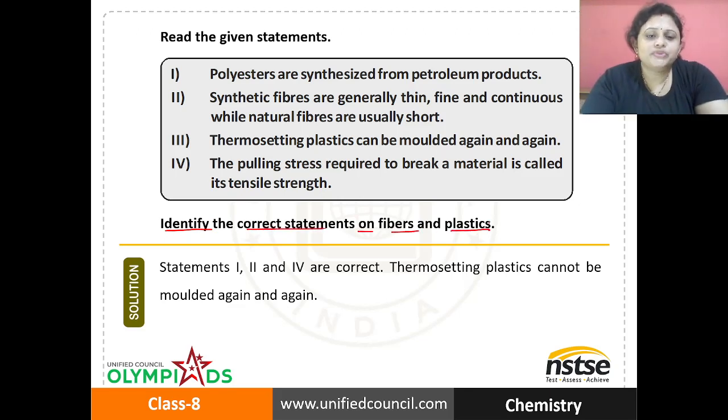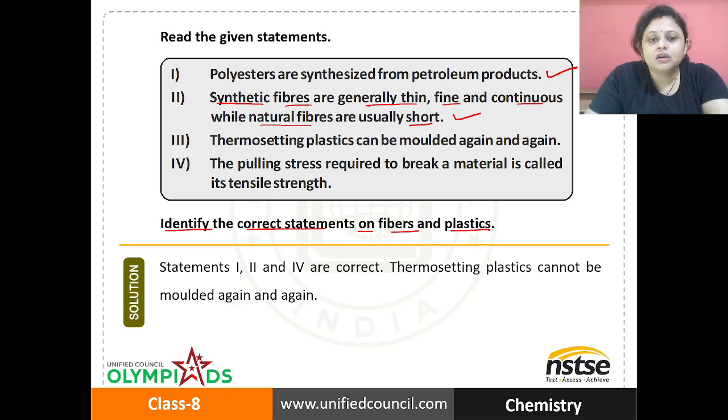So, the first option, that is polyesters are synthesized from petroleum product. Yes, this one is correct. So, polyester is a fiber which we synthesize from the petroleum product. Got it? The second one, synthetic fibers are generally thin, fine and continuous, while the natural fibers are usually short. This one is also correct.